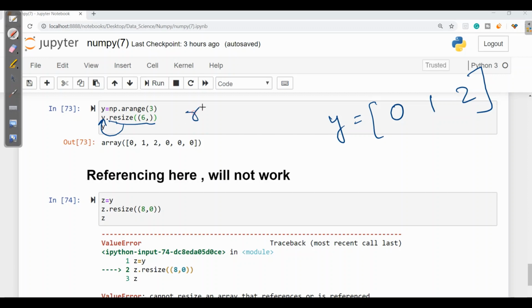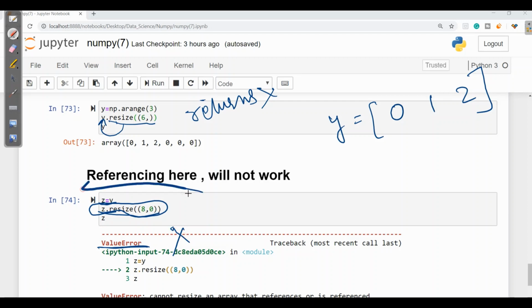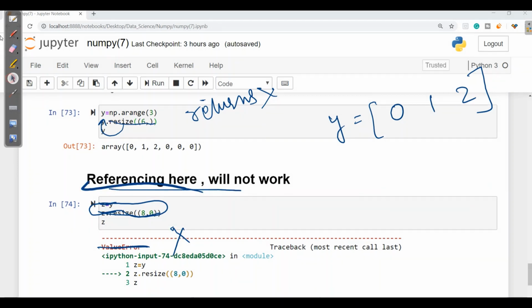It never returns. Now, if I reference here z is equal to y, and then if I try to resize it, it will give a value error. Here, referencing doesn't work. So this is all about NumPy.